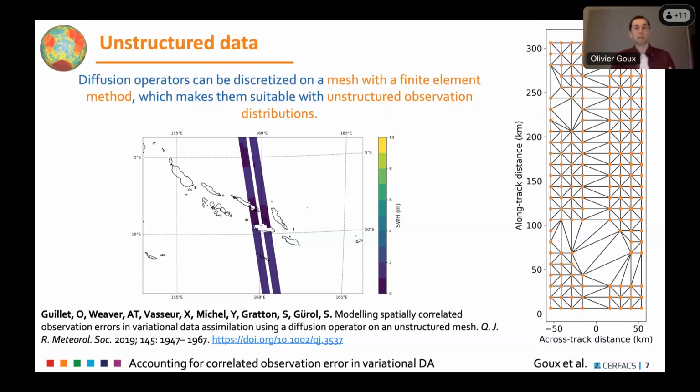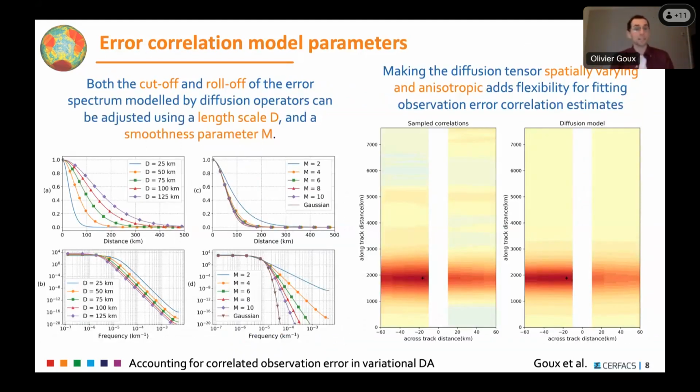So we have two kinds of parameters, I would say, for diffusion. We have length scales, which are denoted D in this presentation, for diffusion length scales, and they tune the horizontal stretch of the correlation function. And we have a smoothness parameter, which corresponds to the number of diffusion iterations that we do, which is called M. And they are illustrated on panels A and C of the figure on the left in physical space. So D is really horizontal stretch, while M, a low value, would go for a sharp function, with more weight on the tail of the distribution, while a high value of M tends to a Gaussian function.